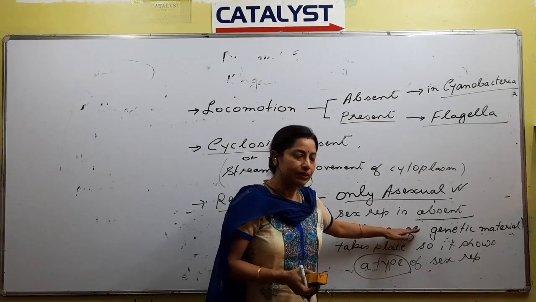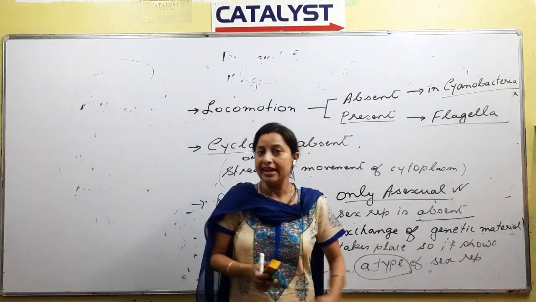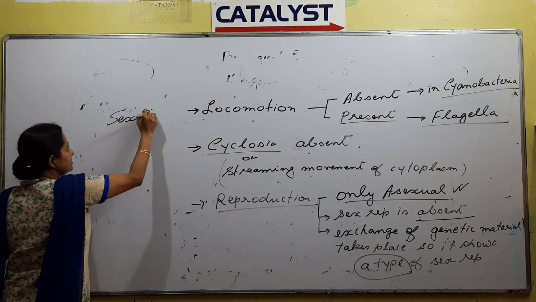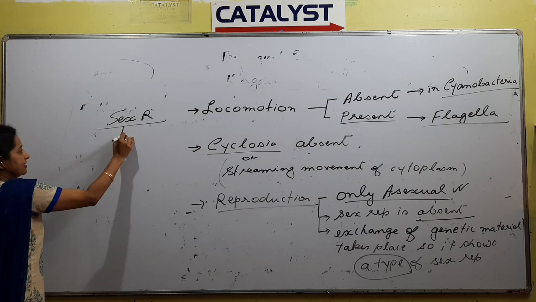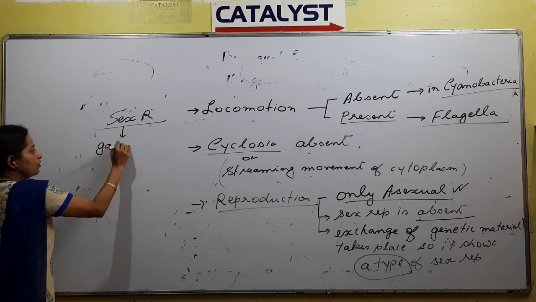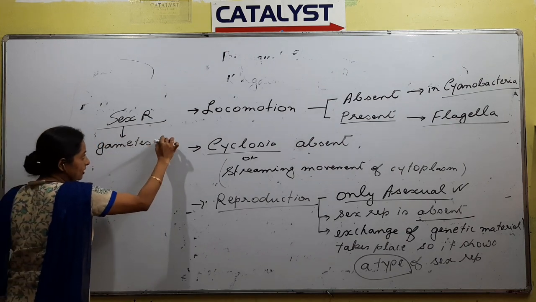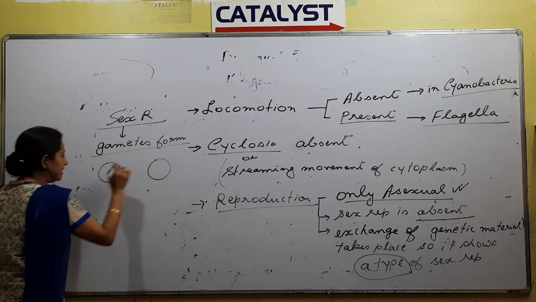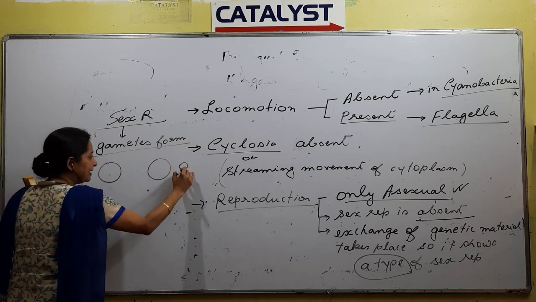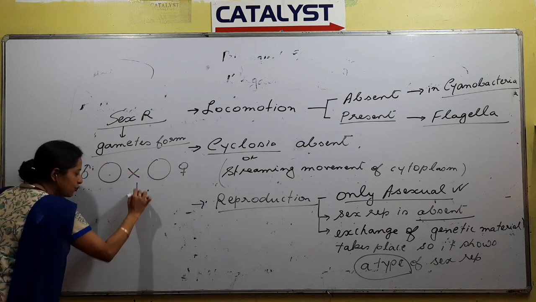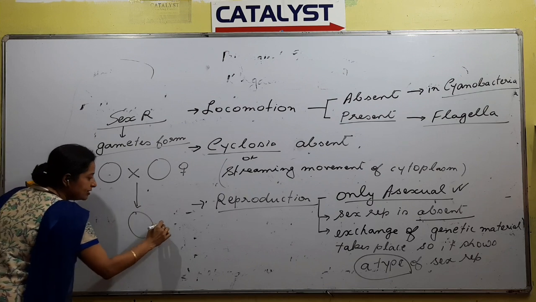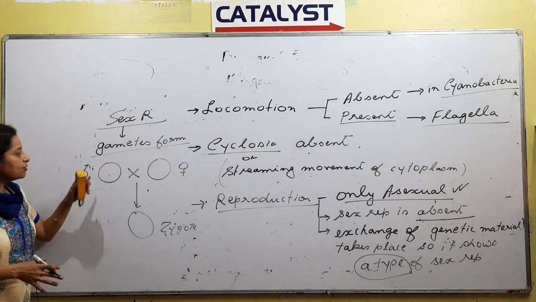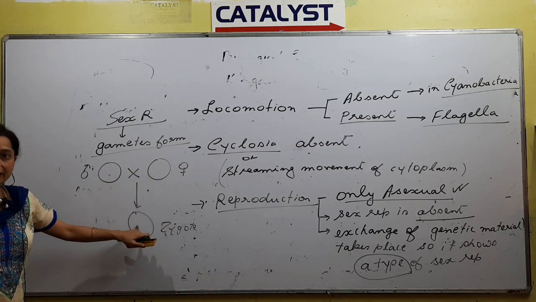We come back to the third line. Before understanding the third line, let's talk something about sexual reproduction. If you talk about sexual reproduction, what will happen? First and foremost, gametes will form, no? Where gametes do not form, there sexual reproduction does not happen. So you have a male gamete, you have a female gamete, right? These two gametes will fuse, and after fusing what will form? Zygote will form. That is sexual reproduction. I think we know this step, right? So male gamete and female gamete fuse together to form one cell, and that cell is called the zygote.